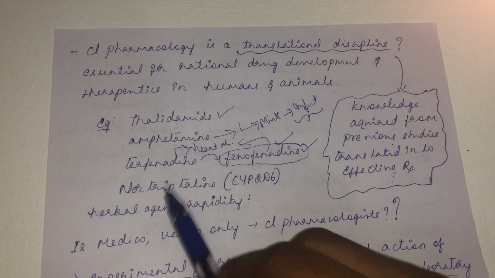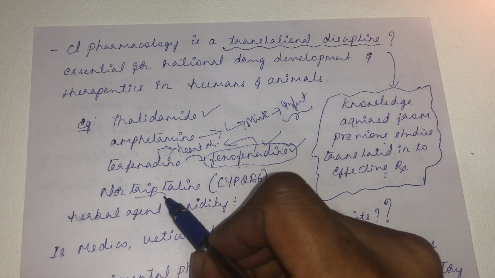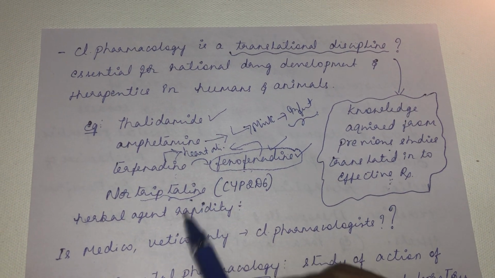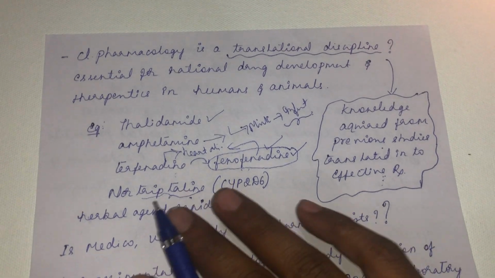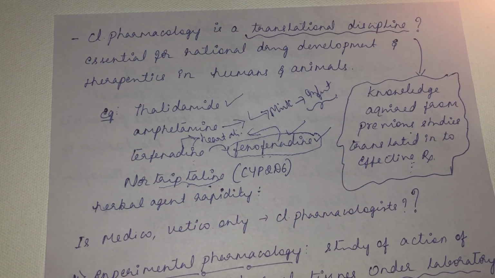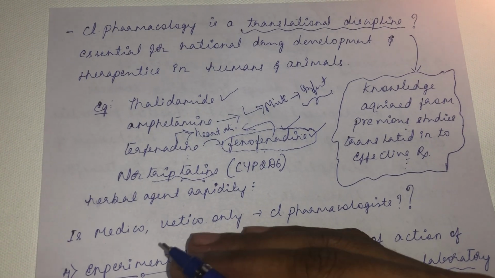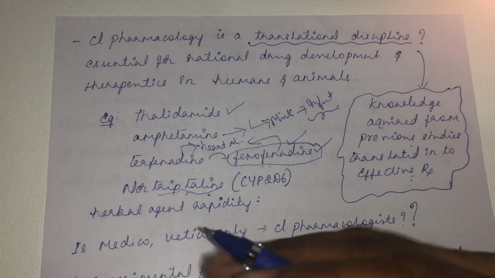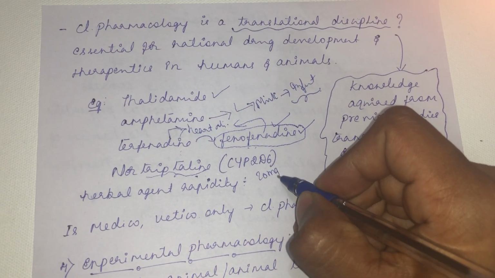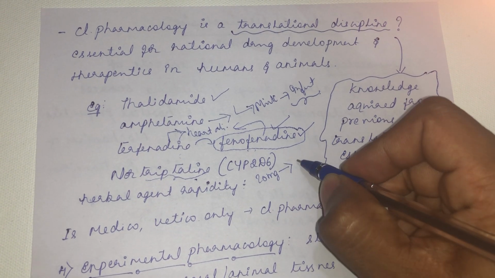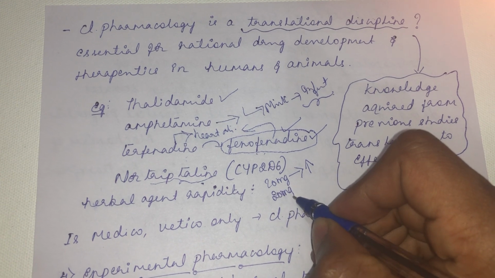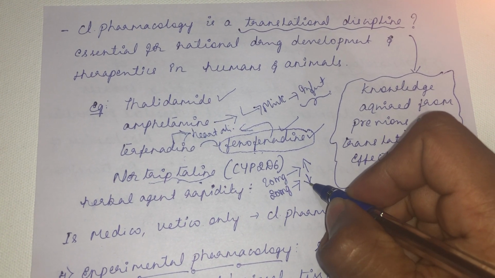Then nortriptyline. Nortriptyline is a tricyclic antidepressant, a very commonly used antidepressant. During the drug discovery and development phase, its action was very normal. But once it was marketed and started being used on patients, some patients showed an exaggerated response. For example, nortriptyline is used at 20 mg. This 20 mg produces an exaggerated effect in some individuals, but the same 20 mg fails to produce any response in some individuals.